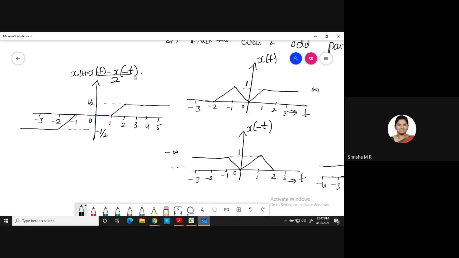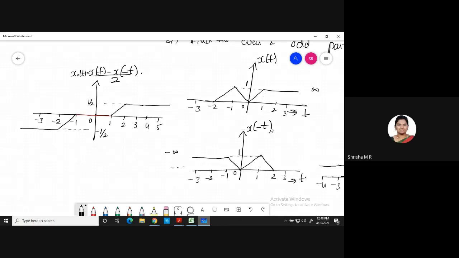So I want the odd part of the signal, right? So x of t minus x of minus t, by 2. So the amplitude which was at 1, I will put at 0.5. 1 divided by 2 I will do, or minus 1 divided by 2. This is the odd part of the signal. Got it, everyone? Can you show the even part of the signal, ma'am?